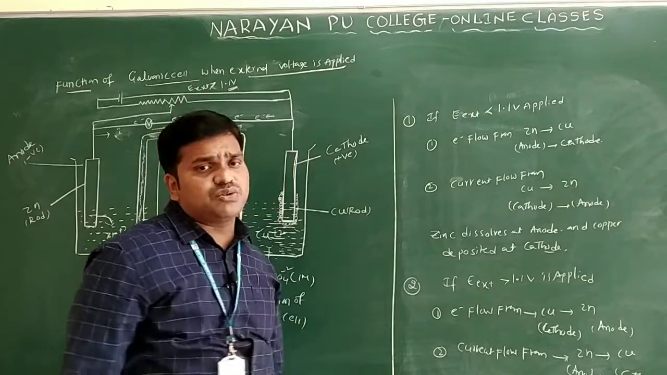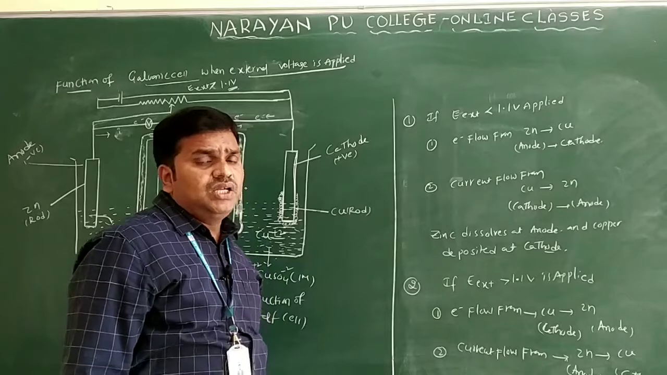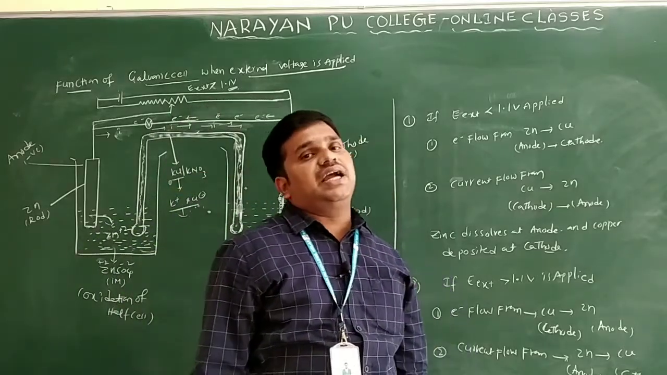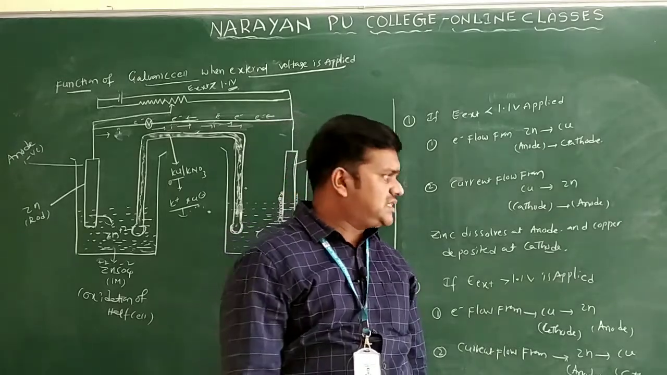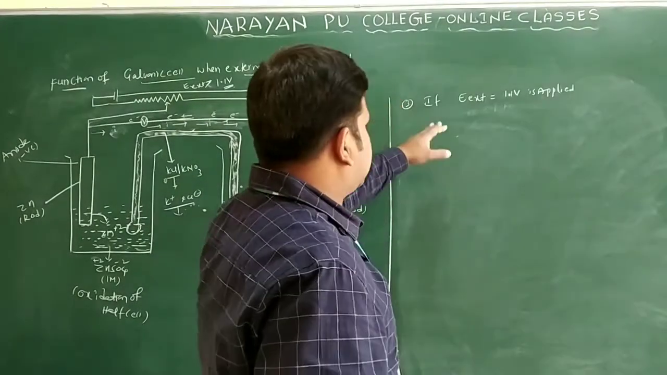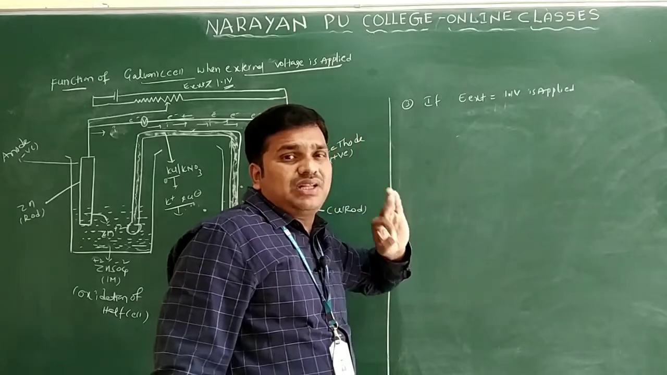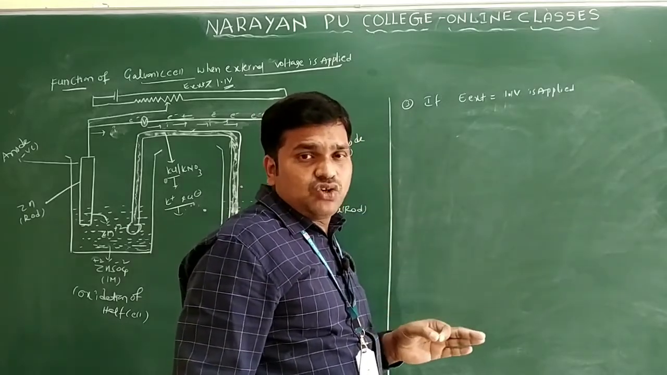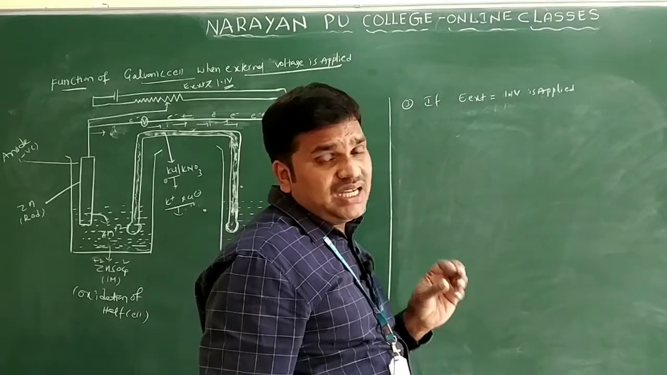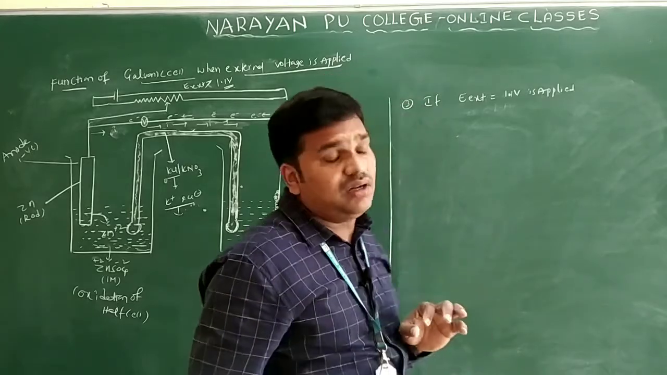And the third condition also we have. What is the third condition? If E external is equal to 1.1 only. If you apply E external exactly equal to 1.1, there is no net reaction only. We will discuss the third condition. If E external is equal to 1.1 volt, then there is no reaction. There is no flow of electrons and no flow of current. Finally, there is no chemical reaction taking place in the galvanic cell or Daniell cell.